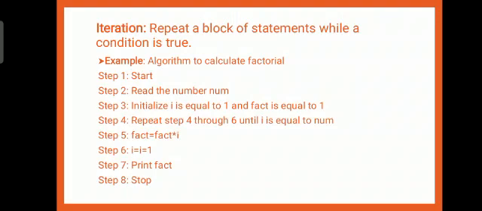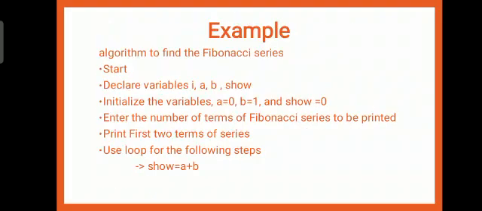The above algorithm which we have seen is an example of repetition, where it repeats some process until some condition gets satisfied. Now, let us see an example of an algorithm. This is a basic example. Algorithm to find the Fibonacci series.